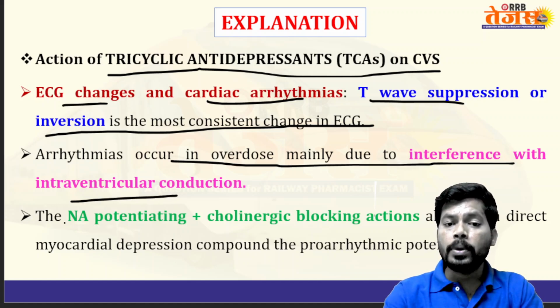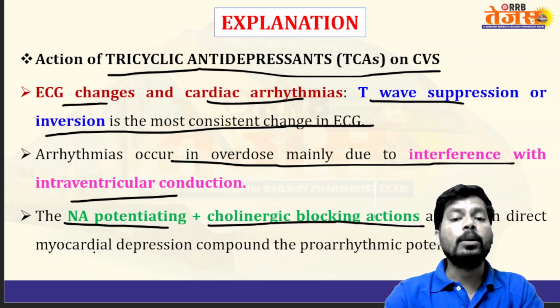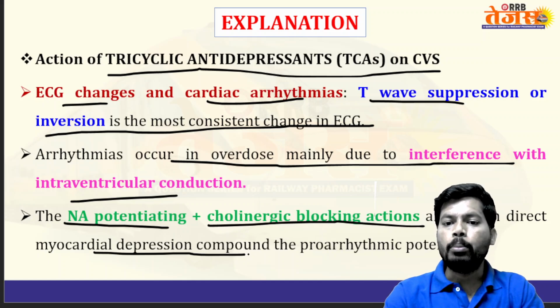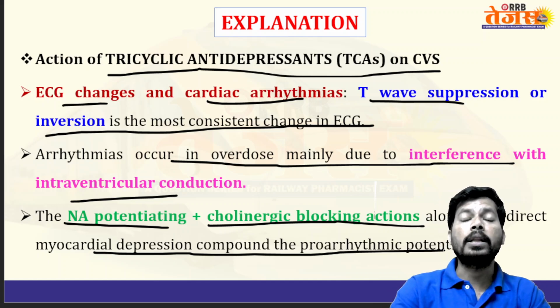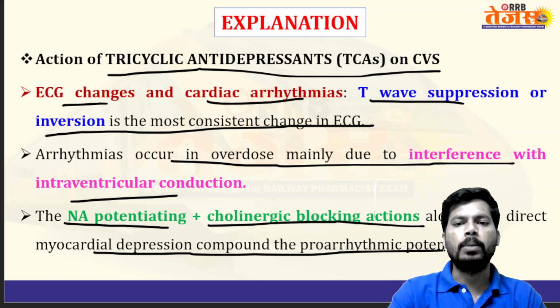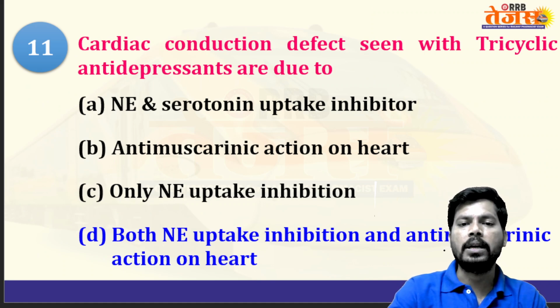The noradrenaline potentiating plus cholinergic blocking action along with the direct myocardial depression compound the pro-arrhythmic potential. So there is a chance of arrhythmias, especially because of both norepinephrine uptake inhibition as well as anti-muscarinic action on the heart.